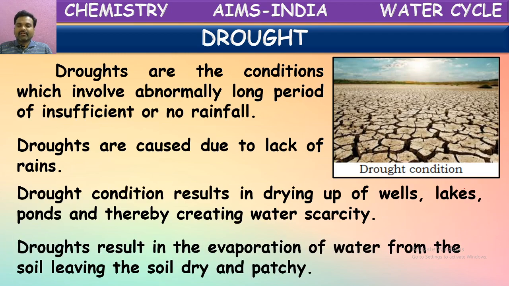Droughts result in the evaporation of water from the soil, leaving the soil dry and patchy. Yes, you can observe that here, patchy, dry soil. What happened here? As there is no water, already existing water also will be evaporated, and then the soil becomes completely dry and it becomes patchy. The cracks will come in the soil, that is a patchy soil.